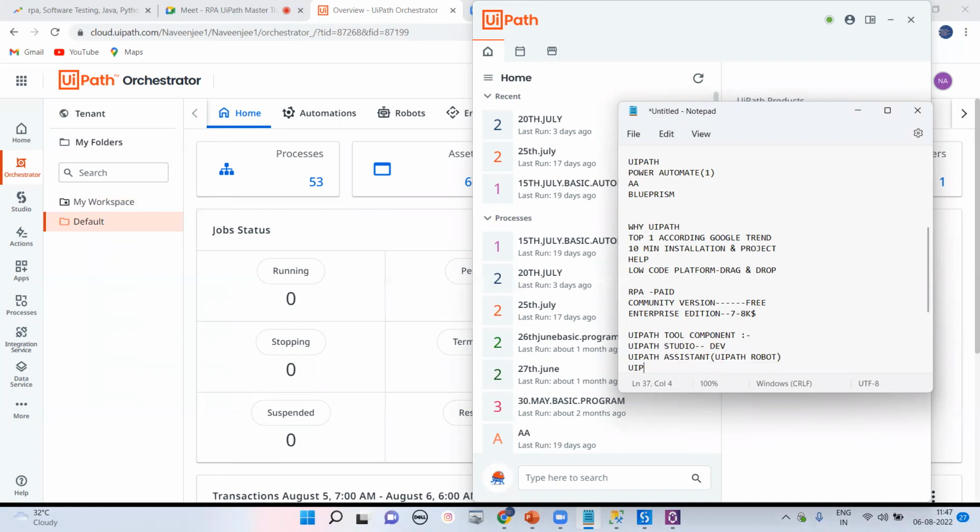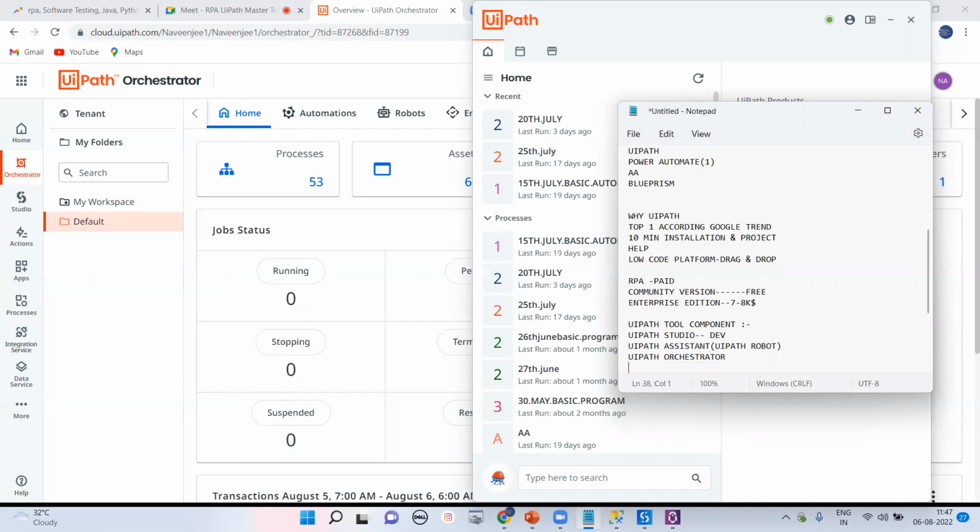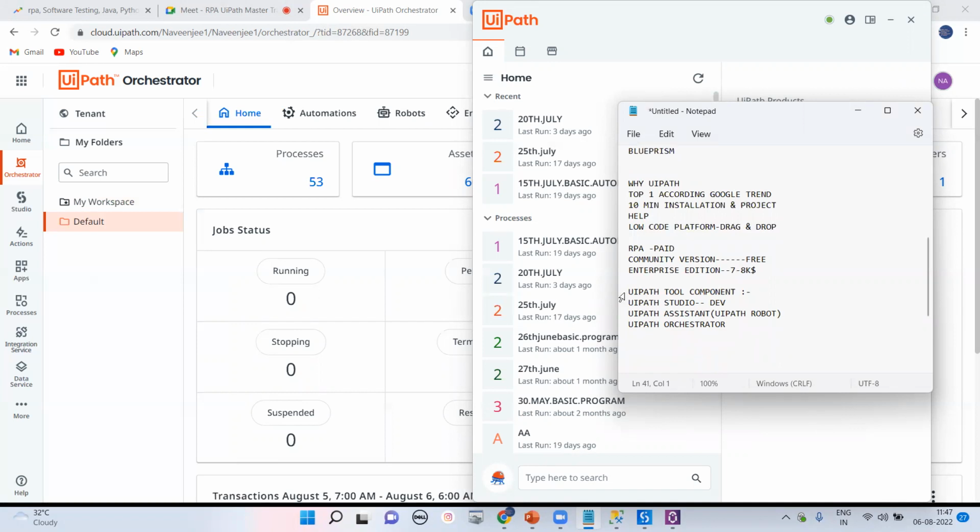And the third tool, which is the main tool, is called UiPath Orchestrator. So we have three components. Before using these particular components, I'll try to tell you one thing also. In RPA technology, there are two types of bot. We'll try to listen to these. So in RPA, there are two types of bot.